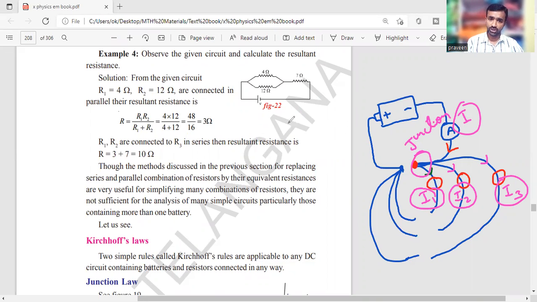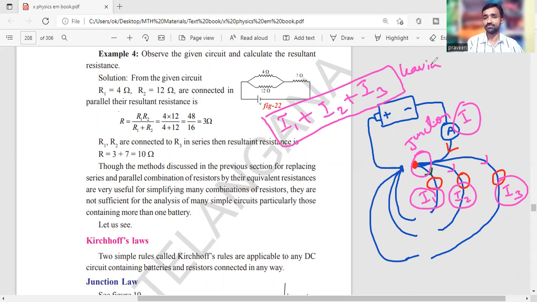What amount is I1 sending, I2 sending, and I3 sending? You need to get the sum of the currents you are sending, which we simply call the current leaving the junction. So this amount you got as something.